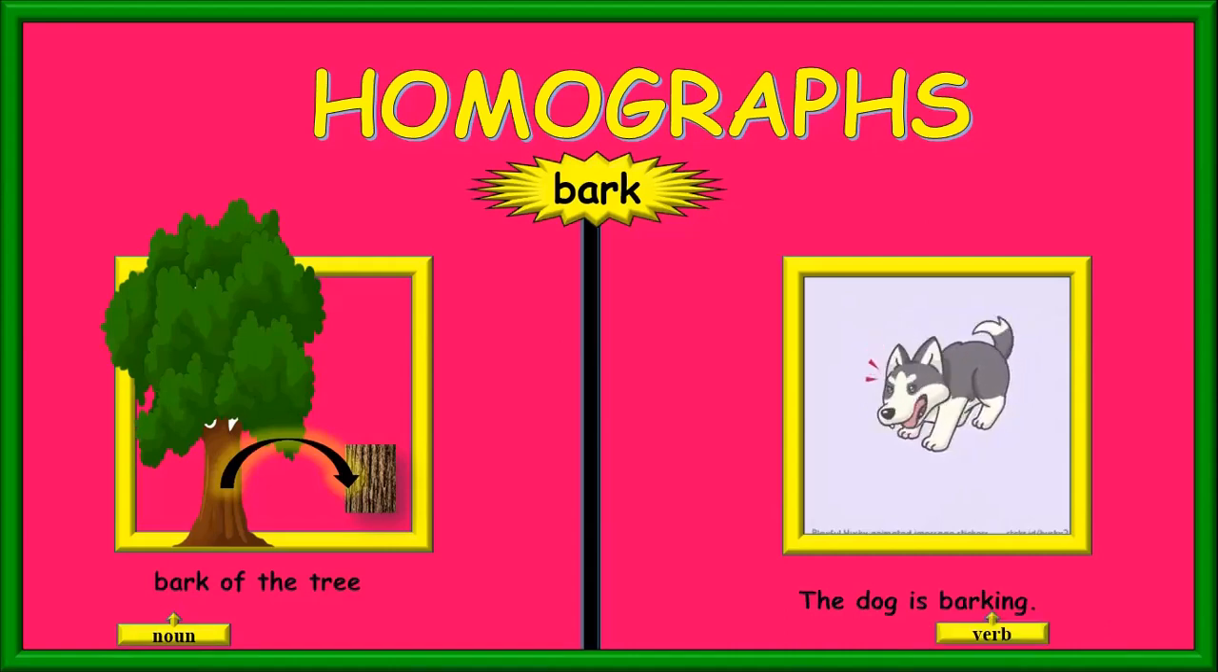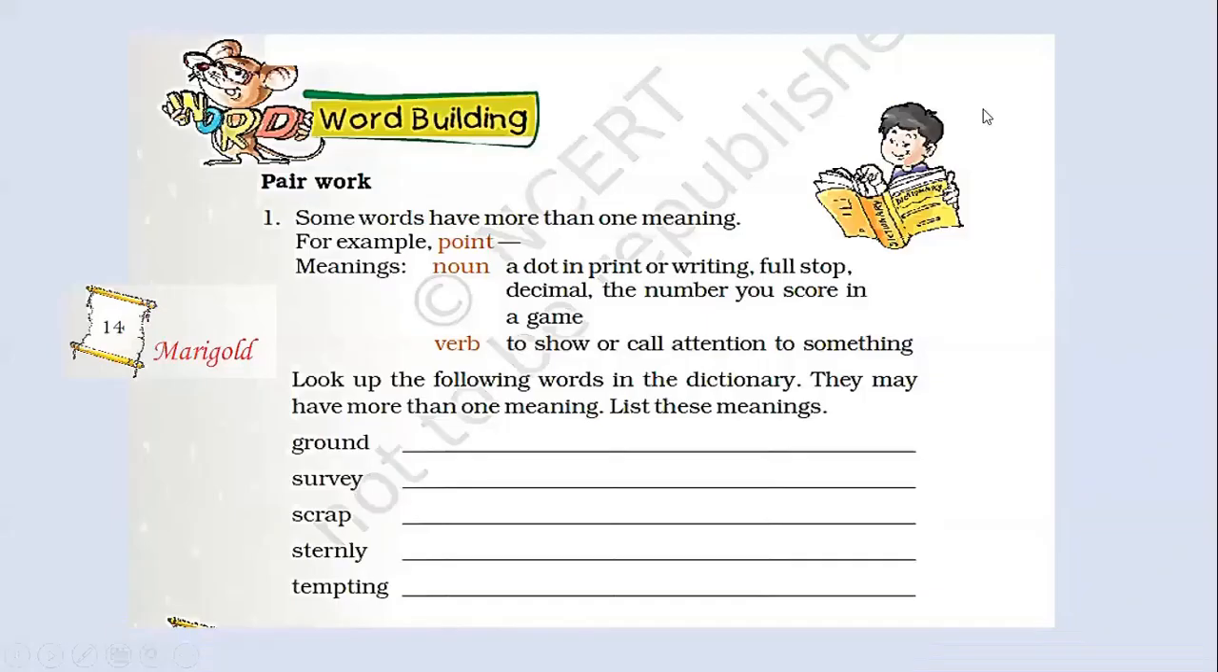So children, homographs are words with same spelling, but they have different meanings. Now, I hope you have understood how words have different meanings based on the parts of speech to which they belong. Let's now try to do the exercise. Children, you can look up the meaning of these words in a dictionary.